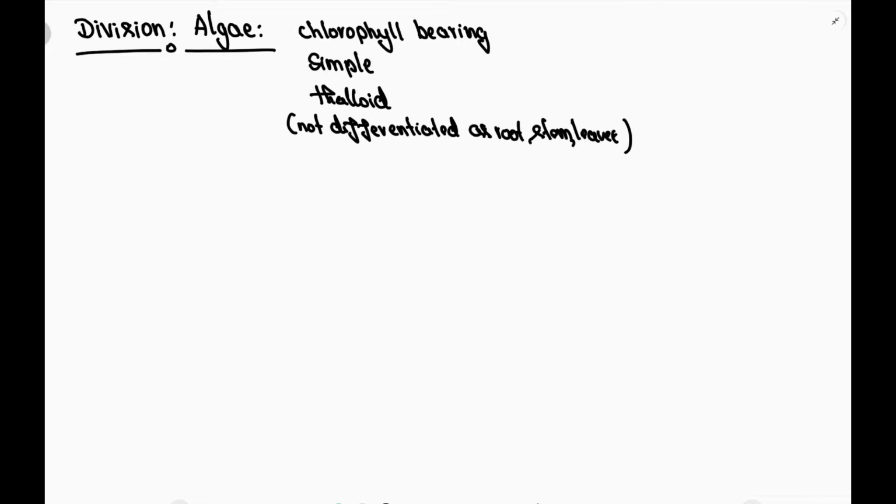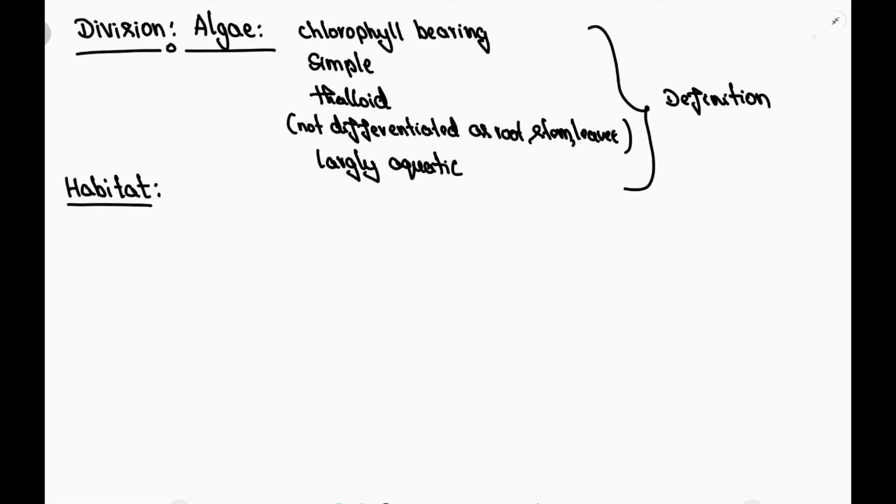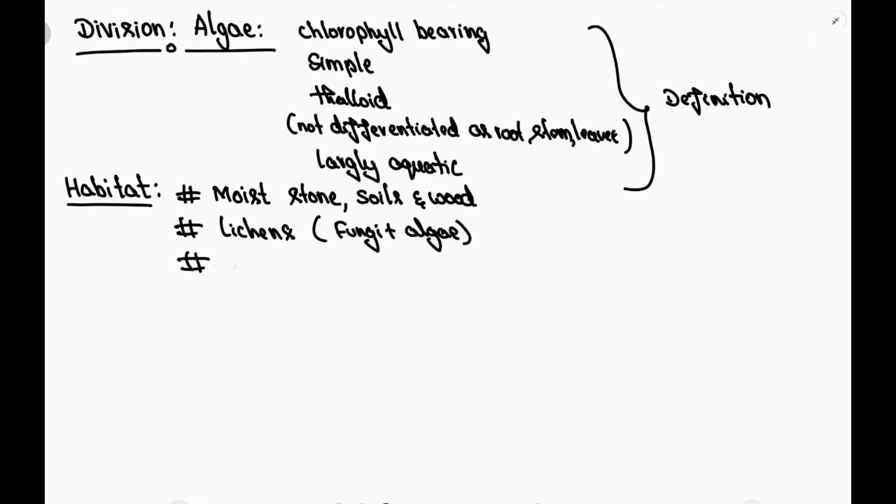Among 5 divisions of plant kingdom, let us first study the lower plant, that is algae. Algae are chlorophyll bearing, simple, thalloid. Thalloid means the plant body is not differentiated as root, stem and leaves, and they are largely aquatic, both marine as well as freshwater. They are also found in a variety of other habitats like moist stones, soils and woods. They are also found in association with fungi to form lichens. They are also found on some animals like sloth bear.